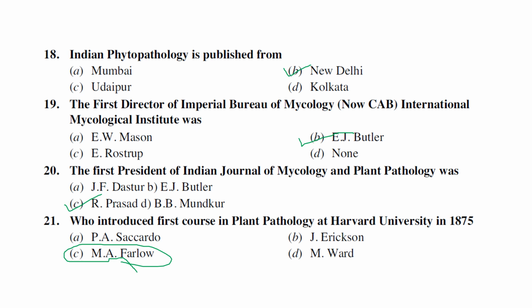I think I have read his biographical memoir, in which he mentioned he is the only one who started teaching diseases of crops for the first time in 1875. Later other scientists also came, and they started bacteriology and mycology in the 1910s and 1920s, but the first course of plant pathology at Harvard University was introduced by M.A. Farlow